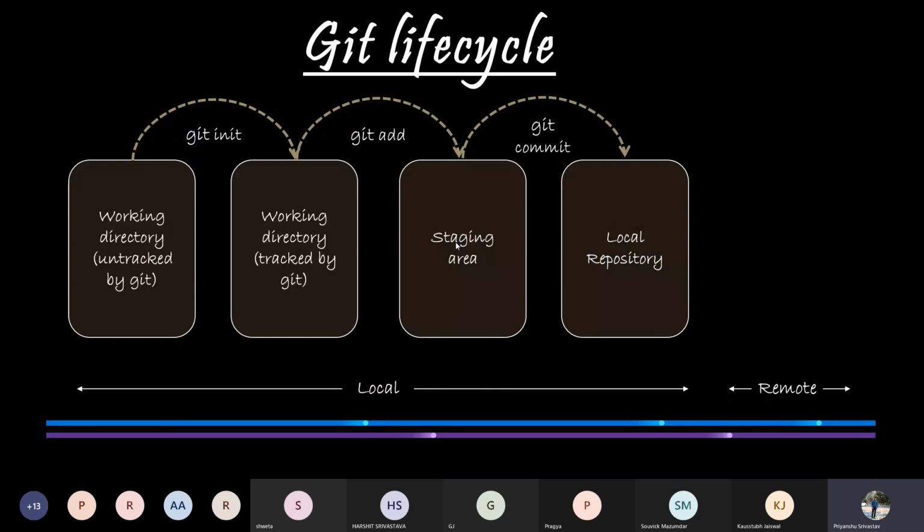Once you have staged your code, you move on to the next step. In the local storage, you are going to be committing. So once the work on the code is done and you stage the files, they are then committed. Committing basically means that you are saving the changes that you have made.